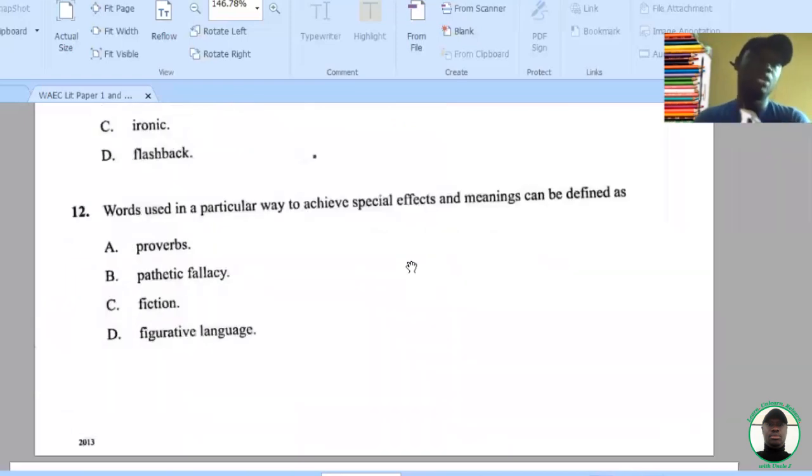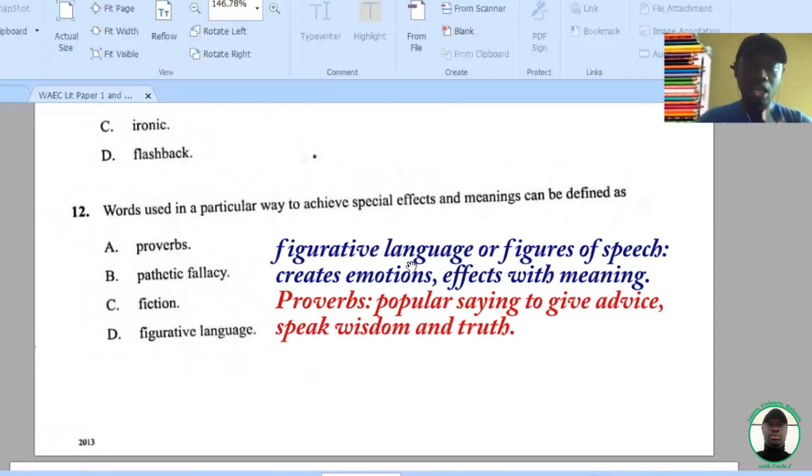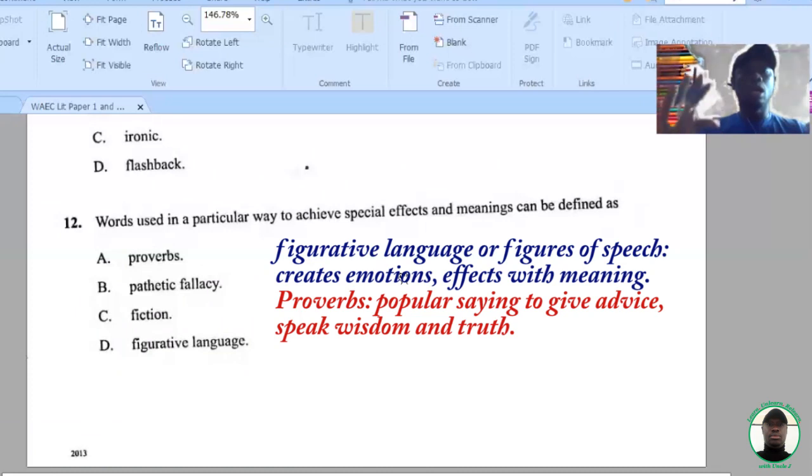Words used in a particular way to achieve special effects and meanings can be defined as, now let me explain. Proverbs, not there. Pathetic fallacy, no. Fiction, no. Now let me explain why this is figurative language. Figure of speech is an expression that is used to create emotions, effects, and with a deeper meaning, okay? Proverbs sometimes look like figure of speech, but in the wide scheme, proverb was not emphasized.